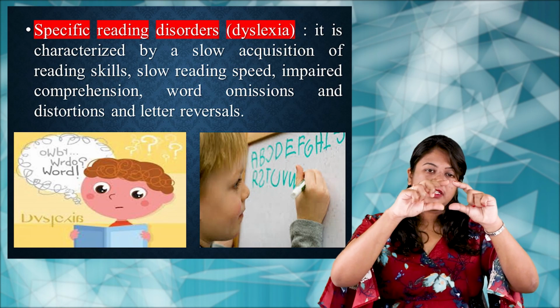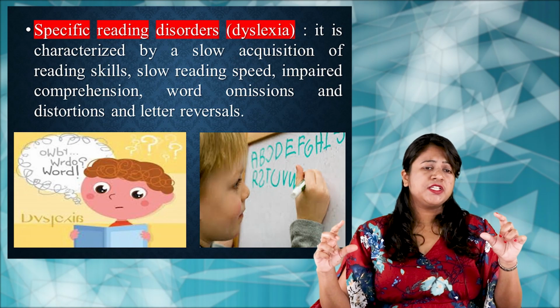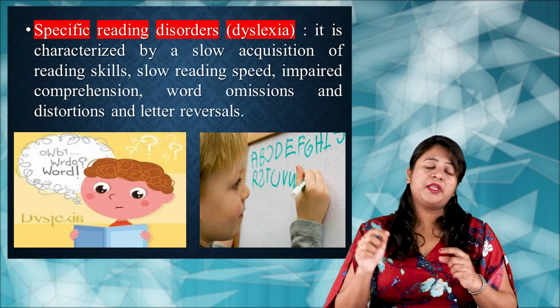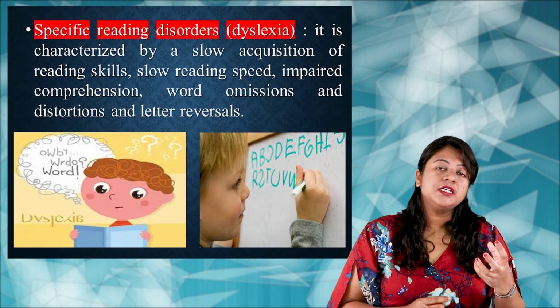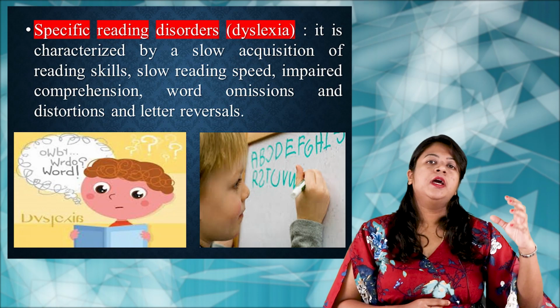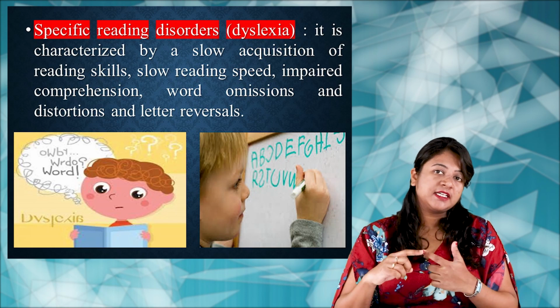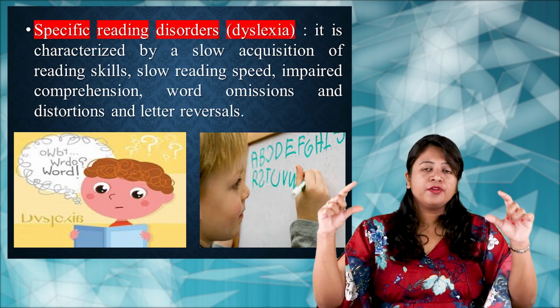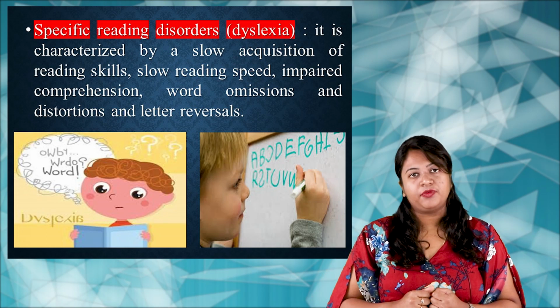If he takes up a word to read, he can see that the letters in the particular word are distorted, or the letters seem to be omitted, or the letters seem to be reversed. That is known as letter reversals. Because of this, the child is not able to read the particular word, right?